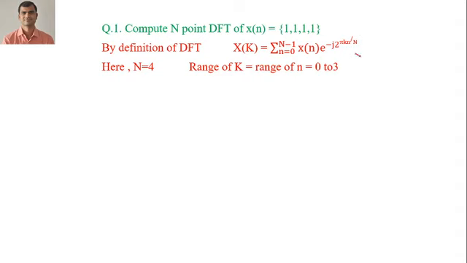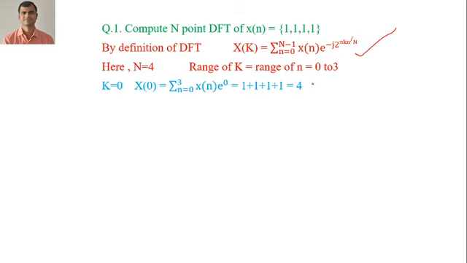This is the equation of DFT. Summation for n equal to 0 to N minus 1 x of n e raised to minus j 2 pi k n by N. This range of k is 0 to 3, this range of n is 0 to 3, and here we need to put the value of k as 0, k as 1, k as 2, and k as 3. So when I put k as 0, it becomes X of 0, the summation limits remain the same, x of n e raised to 0. Why is it e raised to 0? Because when you put the value of k as 0, this total term becomes 0, and e raised to 0 is equal to 1. So simply we have to add x of 0 plus x of 1 plus x of 2 plus x of 3 by putting the different values of n.